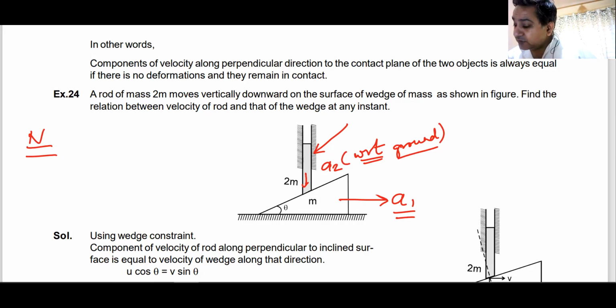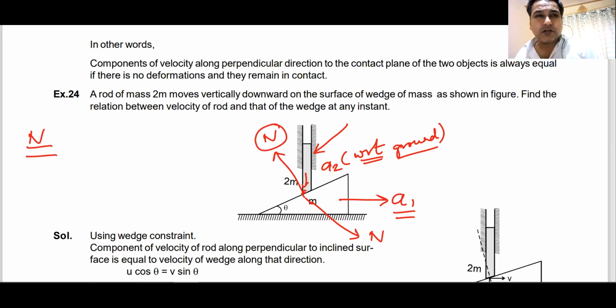Now look at the normal reaction. Normal reaction acting on this body, the rod, will be like this. Yes or no? This wedge will be pushing this block. This block will be pushing this wedge like this. N and N. Do we understand this N and N? The upper N is the force applied by the wedge on the rod. The lower N is the force applied by the rod on the wedge. Do we understand this?